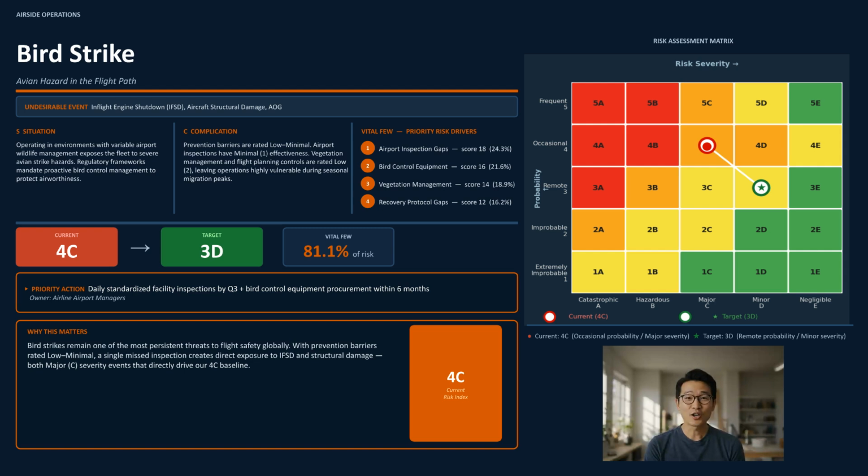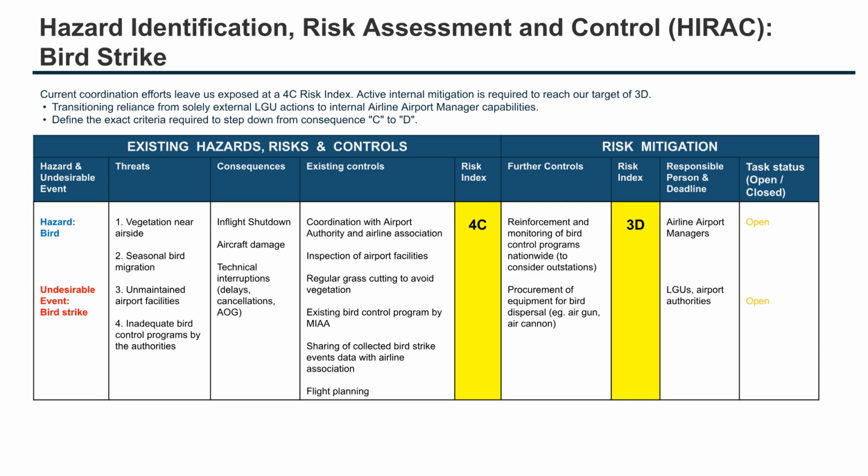Let's get into it. Our current risk is 4C, occasional probability and major severity. The root cause is categorized into 4 vital few risk drivers, accounting for over 81% of the total risk exposure. Our target is 3D, a remote probability with minor severity. The hazard identification, risk assessment, and control, or HIRAC, establishes our baseline, which is currently exposed at a 4C risk index. Achieving our 3D target requires us to shift from relying on external authorities to developing robust internal capabilities for proactive control and monitoring.